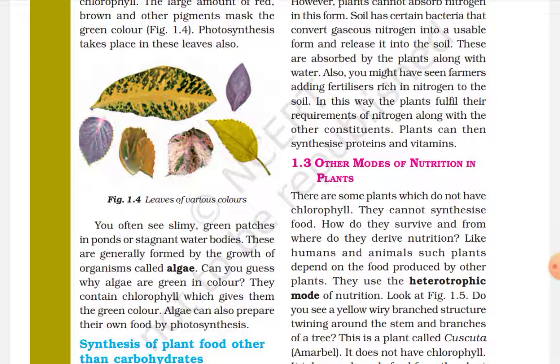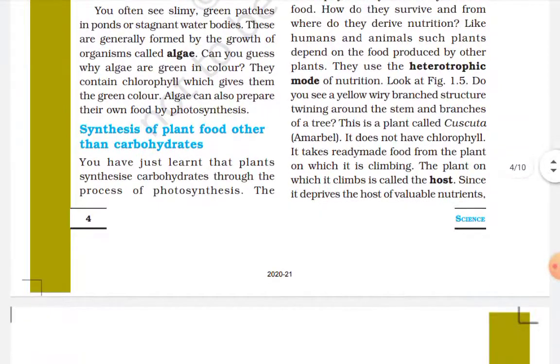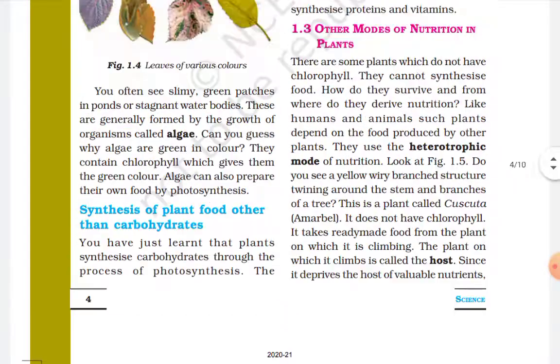Algae can also make their own food by photosynthesis. Synthesis of plant food other than carbohydrates. You have just learned that plants synthesize carbohydrates through the process of photosynthesis.